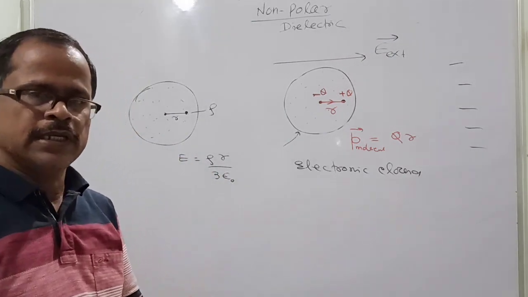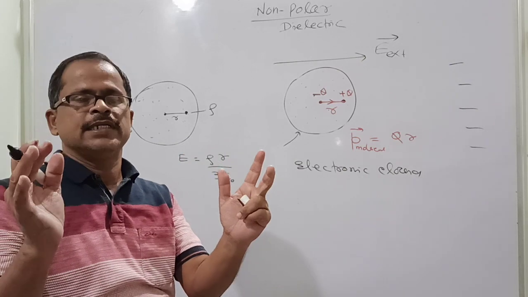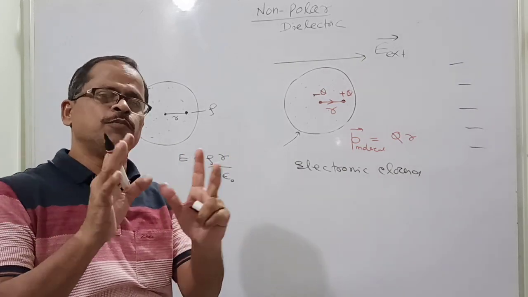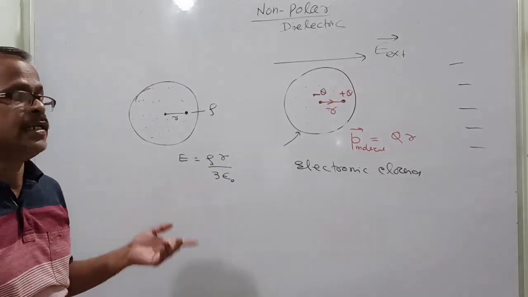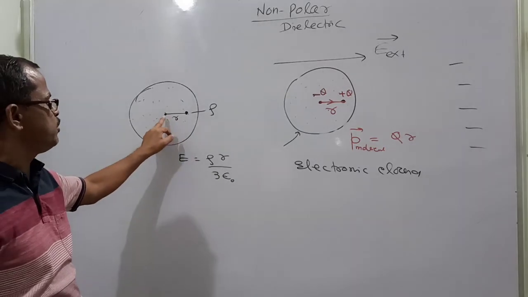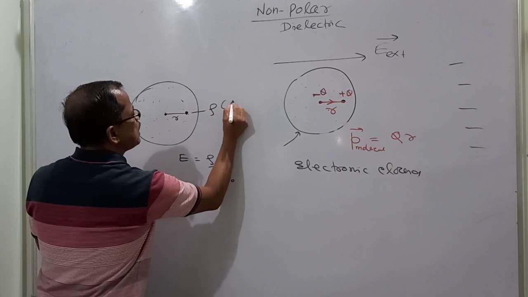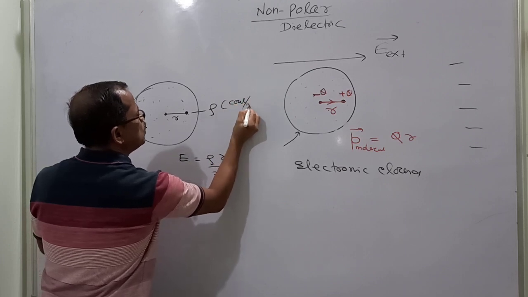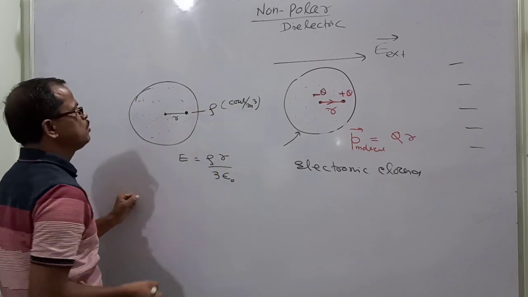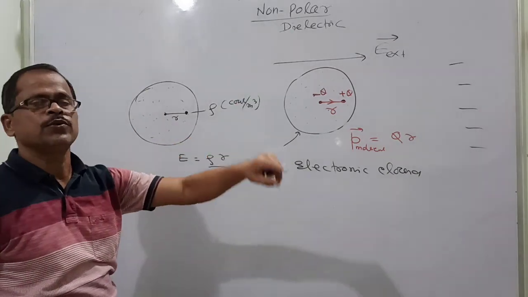From Gauss's law, if there is a sphere with charge distributed uniformly throughout the body, then the electric field at a distance r from the center is rho r by 3 epsilon 0, where rho is the charge per unit volume. That concept we are now going to apply here.